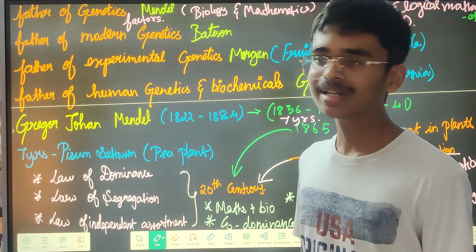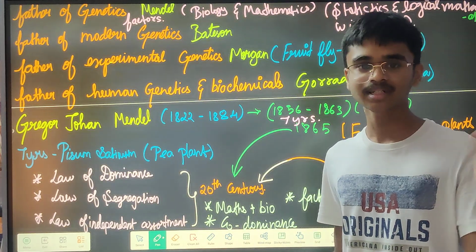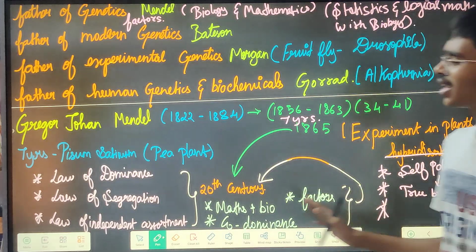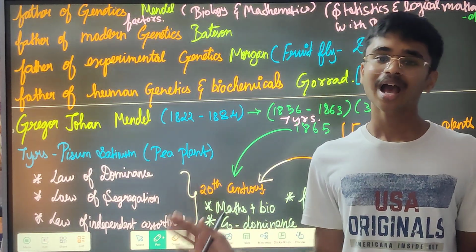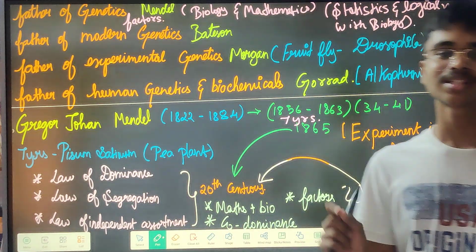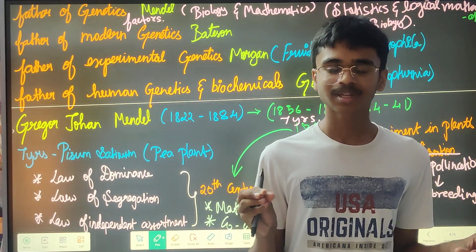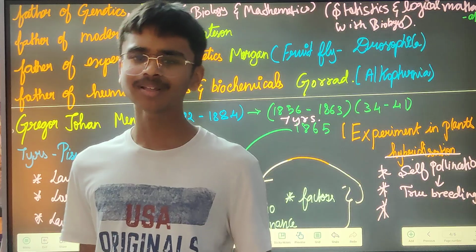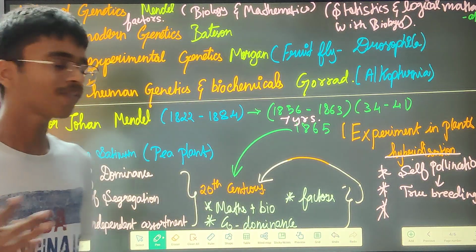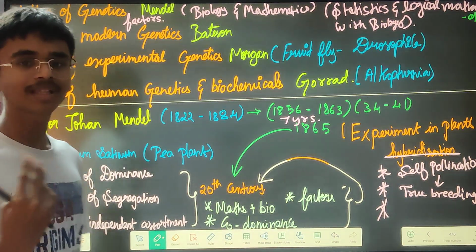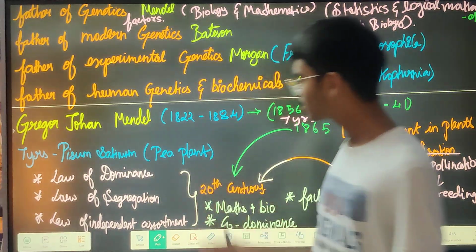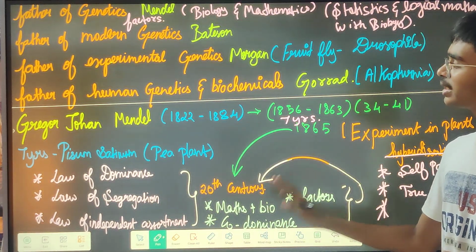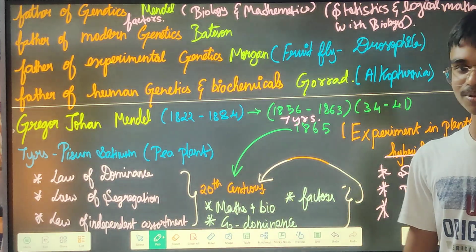And in his locality there weren't that many literates, and whoever read it, even those literates, thought, what nonsense is it? It actually had mathematics and biology, and at that time the combination of mathematics and biology was not that widespread, so they just thought, okay, he's some sort of idiot, he just did something, and they neglected it. Then after that, in the future, a few scientists came, researched his laws, and said it is all correct. Then only he got his name.